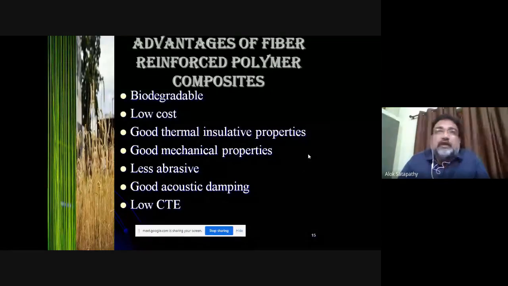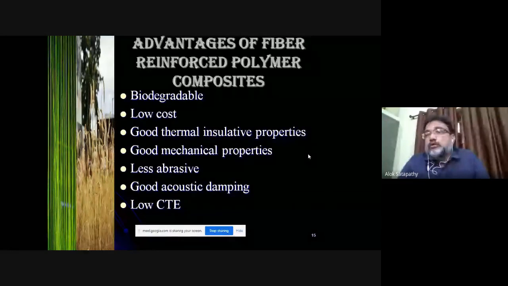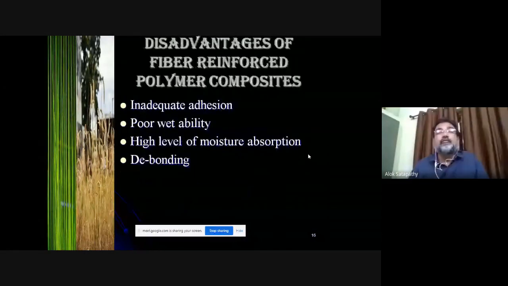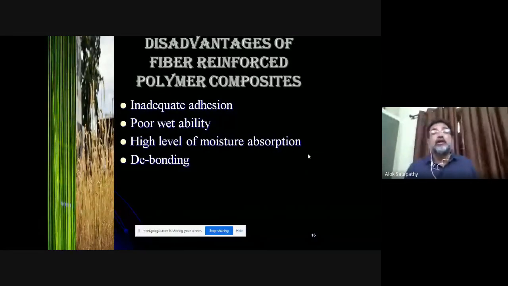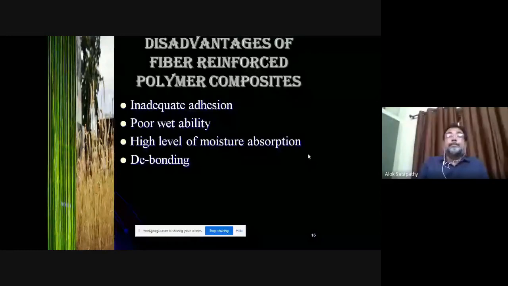But in the presence of a natural fiber, the coefficient of thermal expansion becomes low, so the dimensional stability is improved. Now there are some disadvantages as well, like inadequate wetting and debonding, etc. But the advantages always supersede the disadvantages.